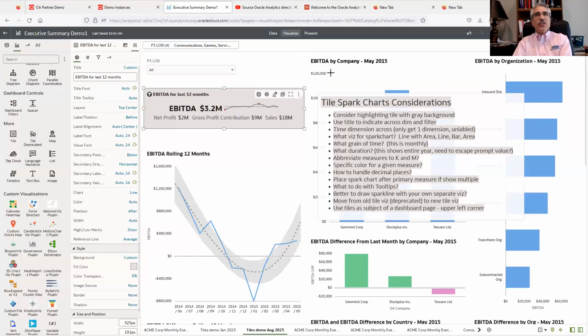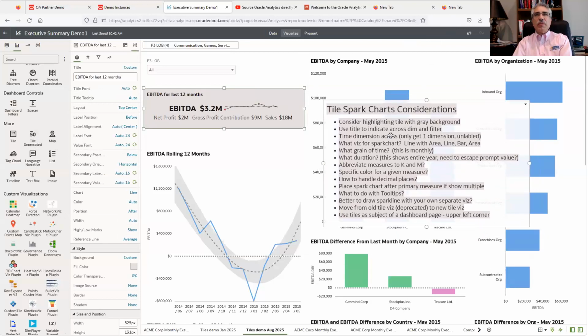I experimented. This is from our normal dashboard that we use for a lot of demos. And I put this note on, I just hovered this note on top of it with my notes to talk about with you all. And this performance tile, we're trying to show several things on this dashboard. One of the things that we do on many of our dashboards is we use the upper left-hand corner in effect as the subject area of the individual using this canvas as a dashboard. So this is EBITDA for the last 12 months. Now, normally I would just say EBITDA 3.2 million. We'd leave it at that.